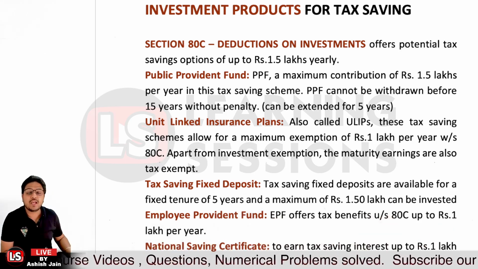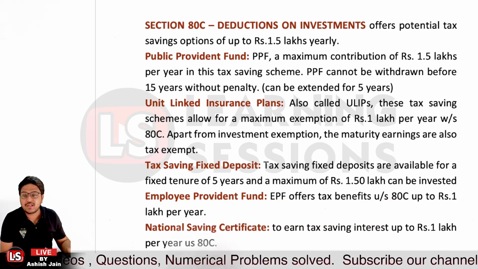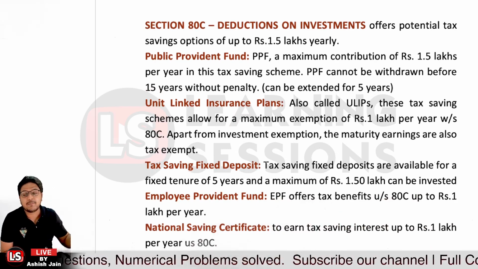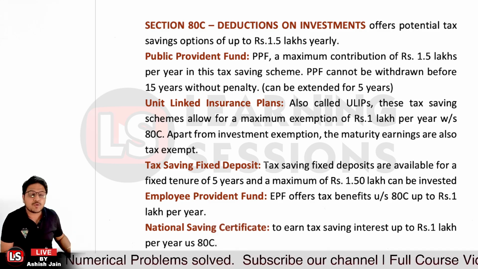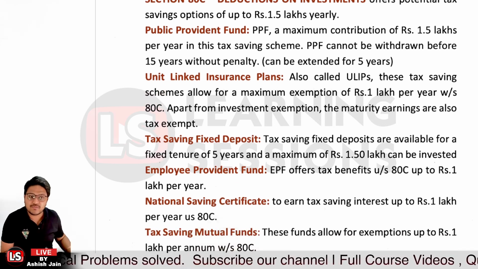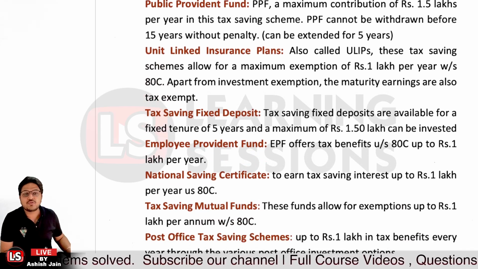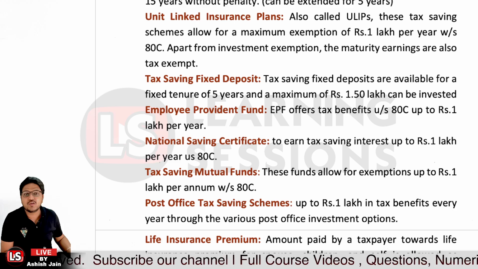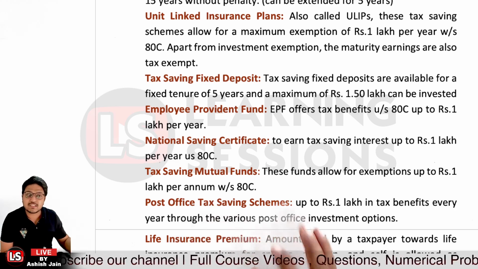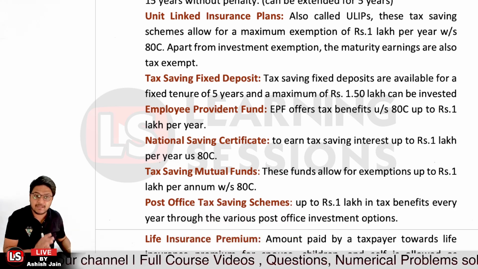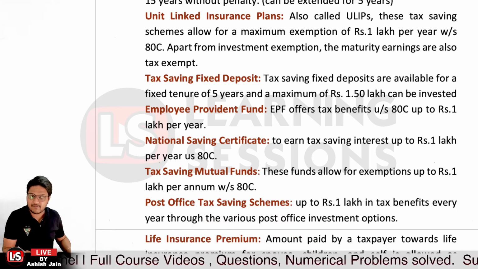For the employee provident fund, EPF allows tax benefits of up to rupees 1 lakh. If we talk about the NSS, that also allows benefits up to rupees 1 lakh. Tax saving mutual funds also allow benefits up to rupees 1 lakh. And for post office tax saving schemes, benefits up to rupees 1 lakh are applicable throughout the year through post office investments.